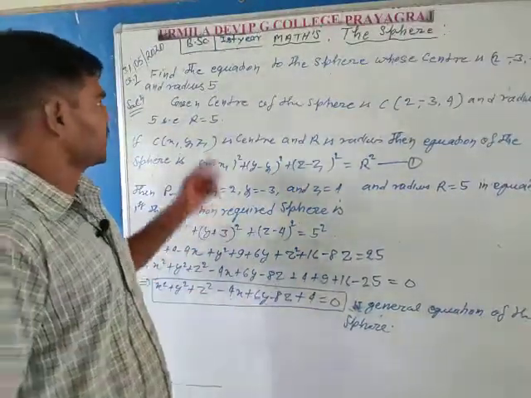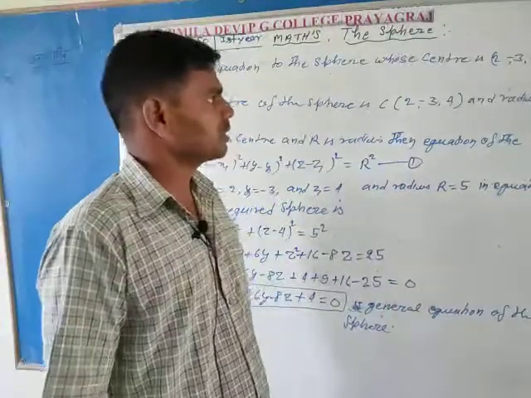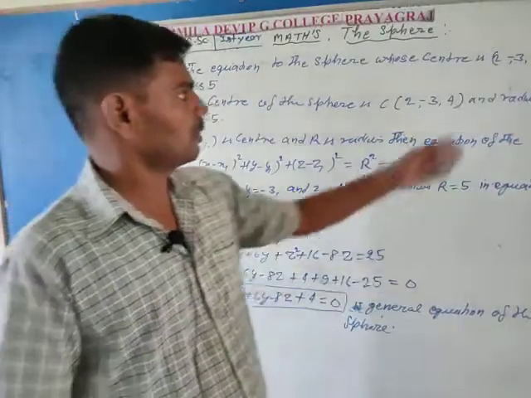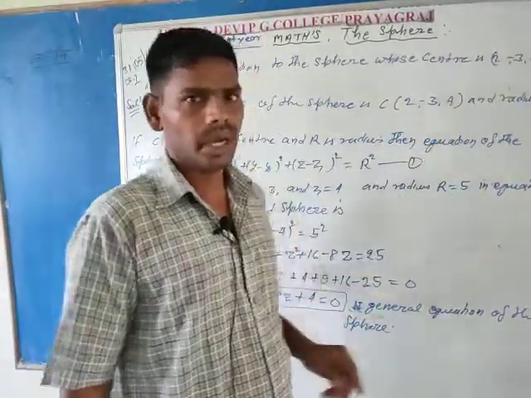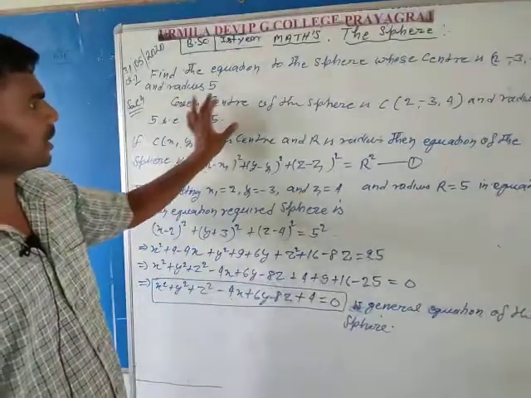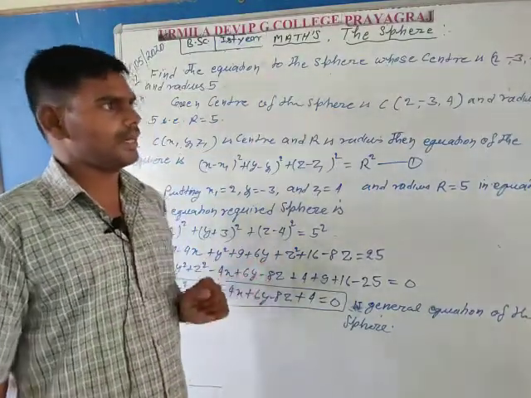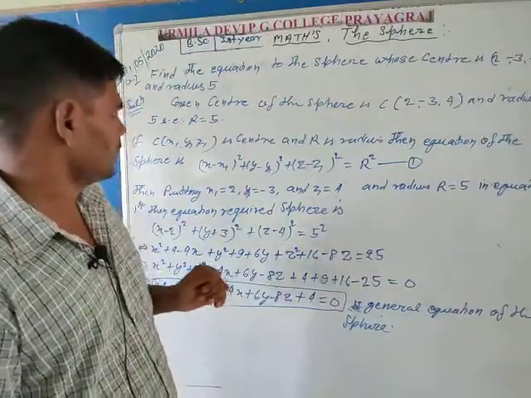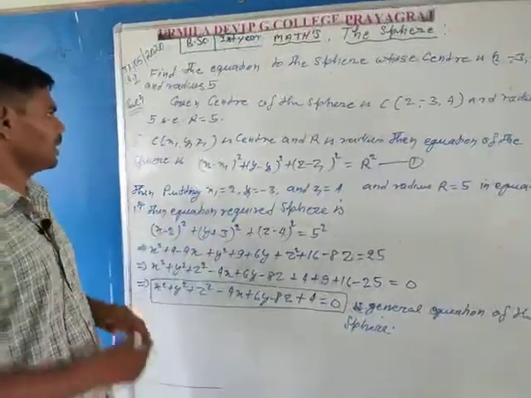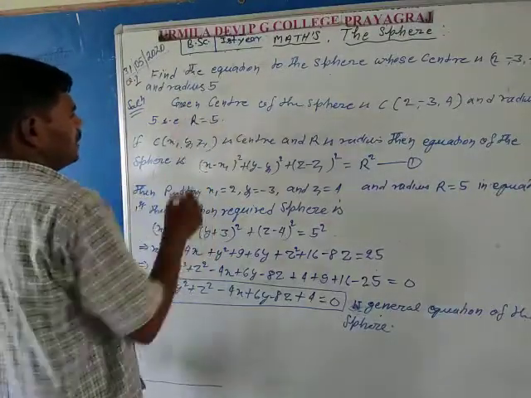In this question, find the equation of the sphere whose center is (2, -3, 4) and radius is 5. So here first write the given coordinates, meaning the coordinates of the center, and the given radius length. Radius is denoted by capital R. Capital R is equal to 5.